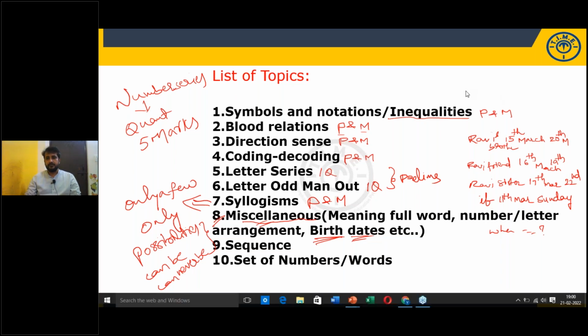After 15th March means after 15th and before 20: 16, 17, 18, 19. As per his friend, after 16 and before 19 means 17, 18. According to his sister, after 17 and before 22: 18, 19, 20, 21. But the common date among all of them is 18th. So 18th March is his birthday.